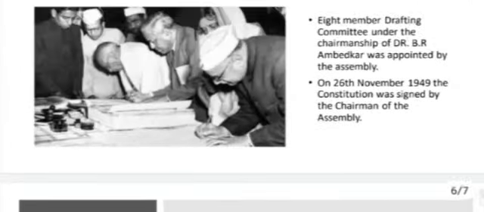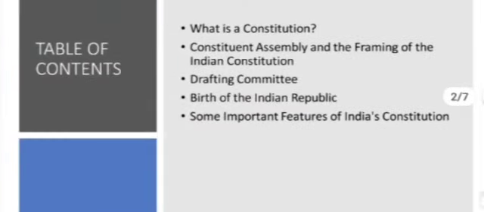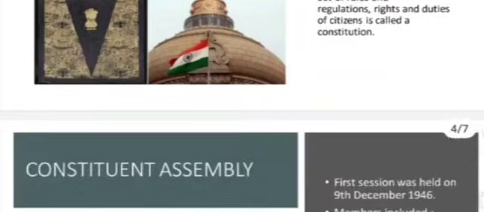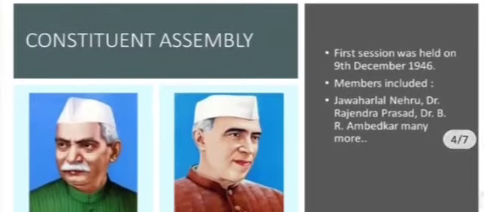Quickly let us revise one by one the contents of the lesson. First, we have learnt what is a constitution. It's nothing but a set of rules and regulations, rights and duties of citizens, recorded in a document. And then the Constituent Assembly: the members were Jawaharlal Nehru, Dr. Rajendra Prasad, B.R. Ambedkar, and many more. The first session was held on 9th December 1946.